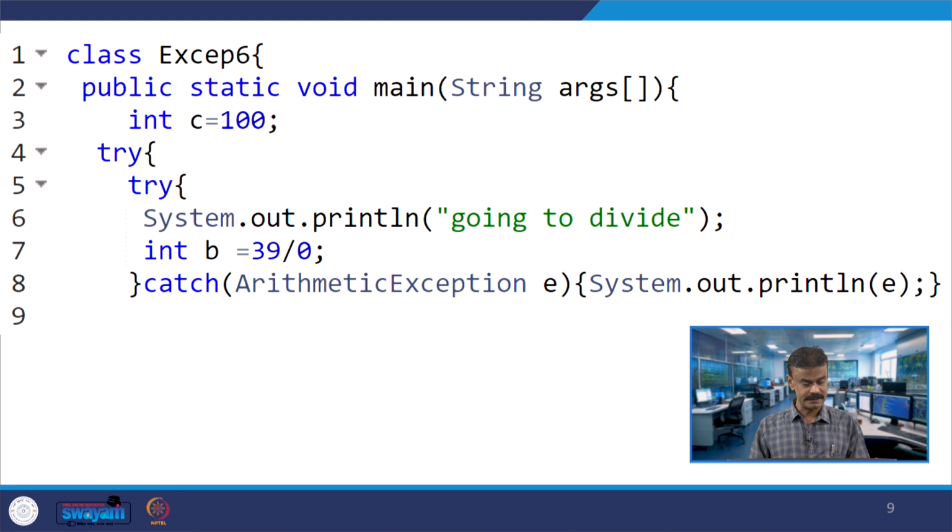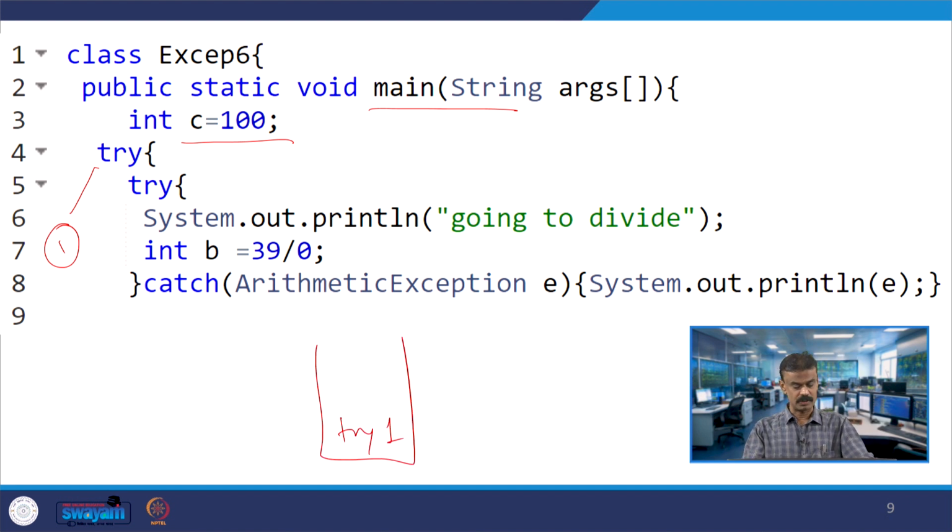So, let us consider this example. I have 2 try blocks, and here I have an exception, in the class exception 6. Let us have the main program, int c equal to 100. This is my first try, try 1, and then I will have another try, try 2.